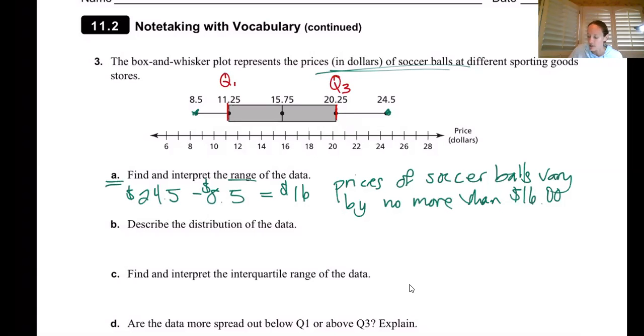And then in the very middle, as we talked about before, is our median, which could be Q2. We could actually mark it with a quartile number, or we could just call it what it is. It is just the median, which is one that we've learned now for a little while, our middle number. And that's right here at $15.75. But how do we describe the distribution of the data?